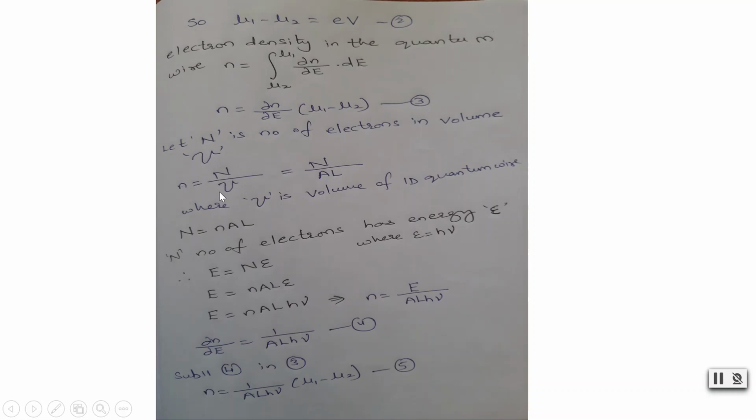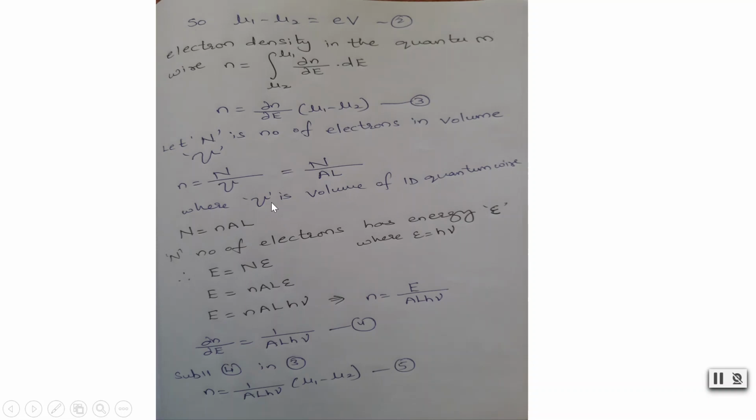So electron density is nothing but total number of electrons by total volume. Volume is nothing but area times length, and N is the total number of electrons. This is the volume of the 1 dimensional quantum wire.